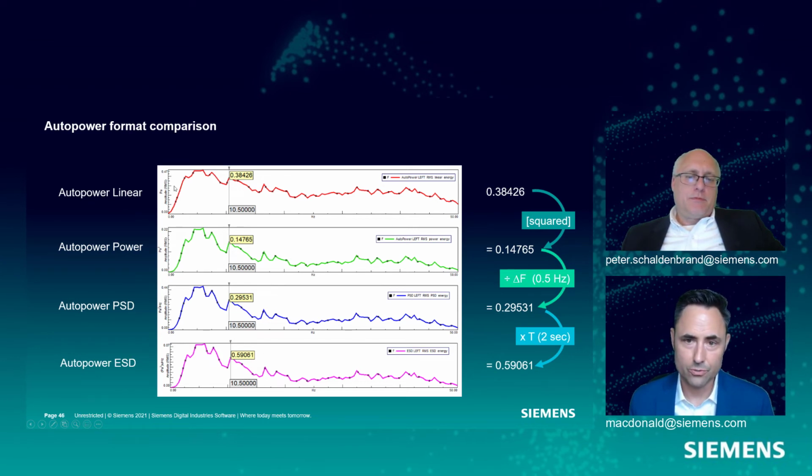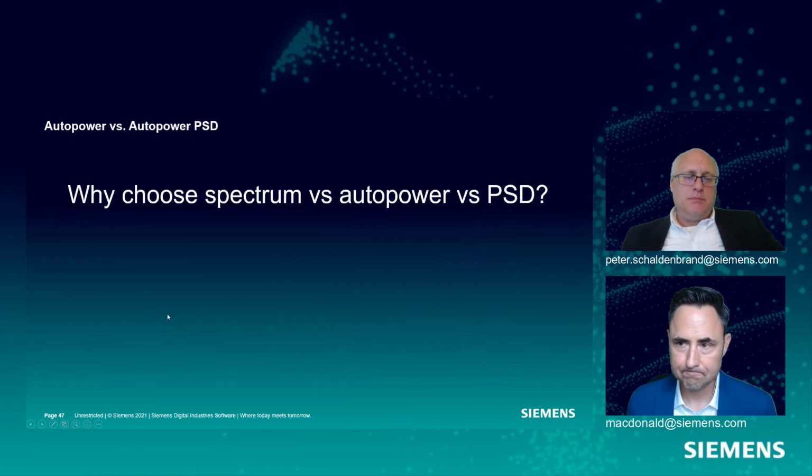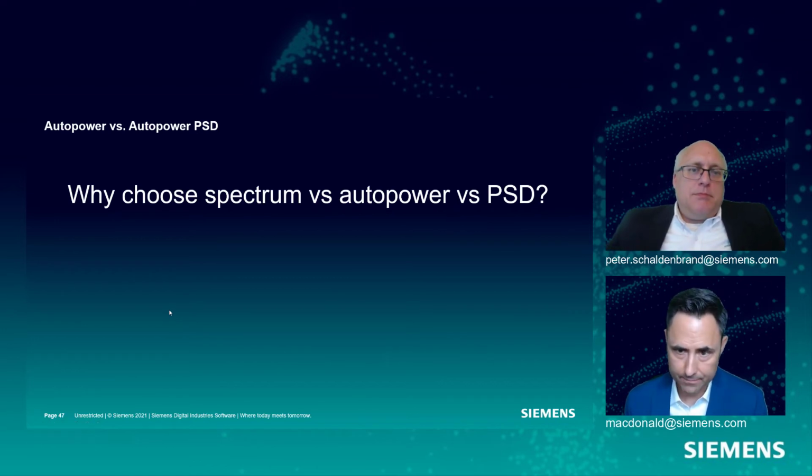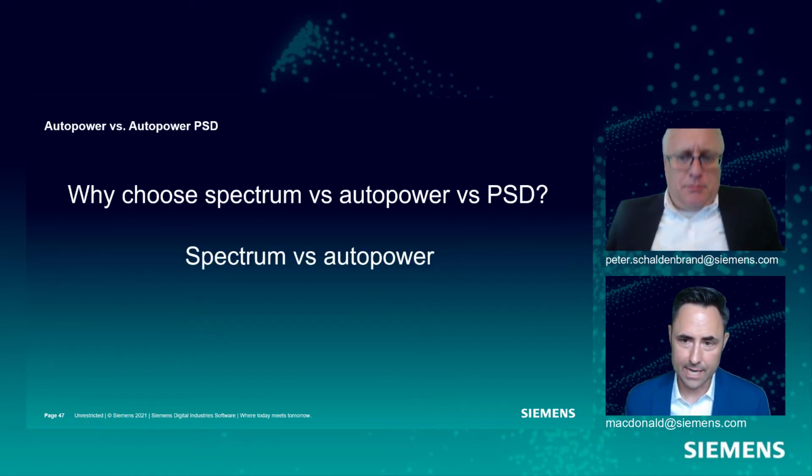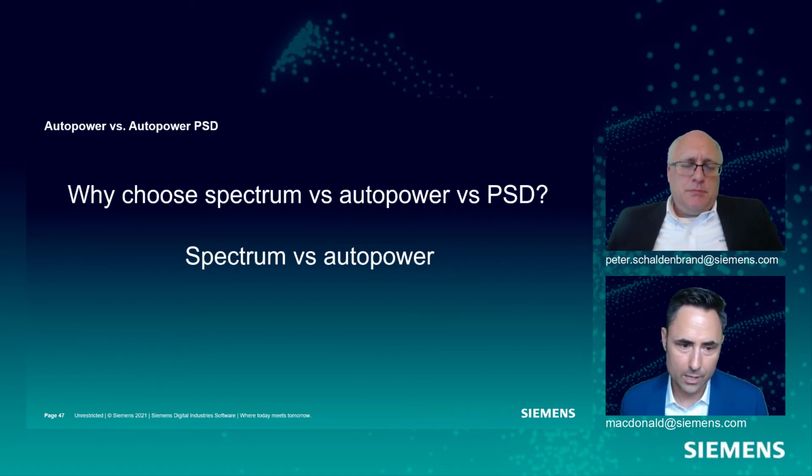It's really up to you. What do I want this unit to be? And how do I want to share that with my colleagues? So why would I choose Spectrum versus AutoPower or a PSD? Let's take these two at a time. Spectrum versus AutoPower. Why would I choose Spectrum or AutoPower, Pete?